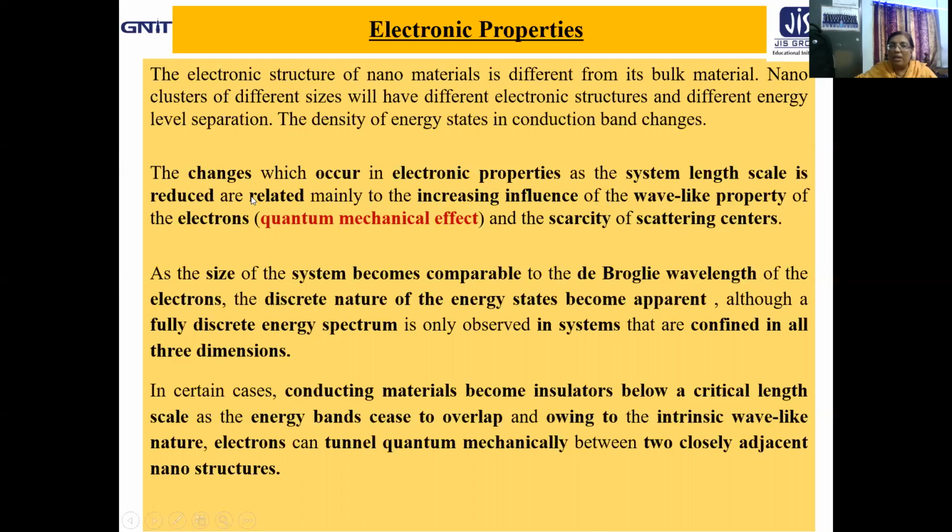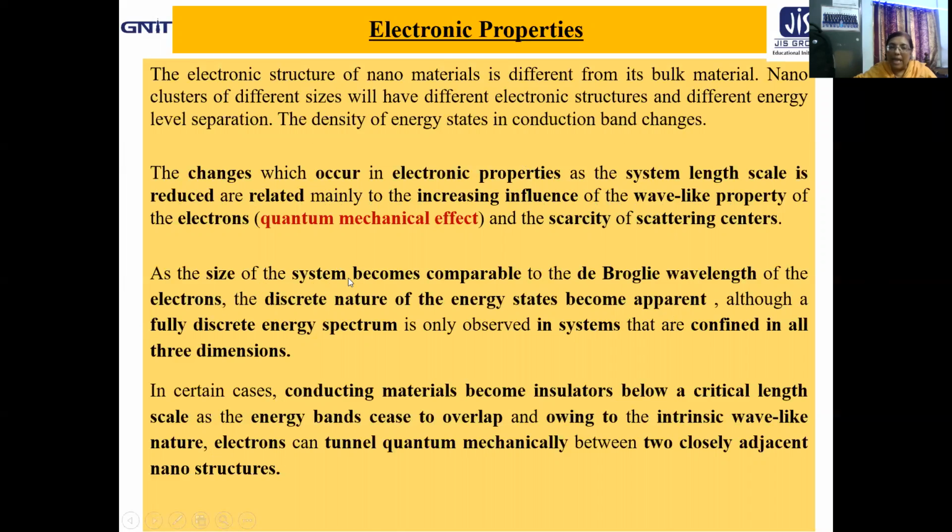So when we are reducing the size, the changes we encounter in the electronic properties of the system are mainly related to the increasing influence of the wave-like property of the electrons, that is the quantum mechanical effect, and the scarcity of the scattering centers.